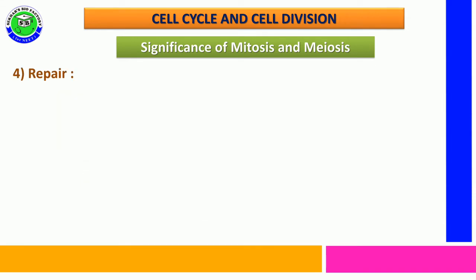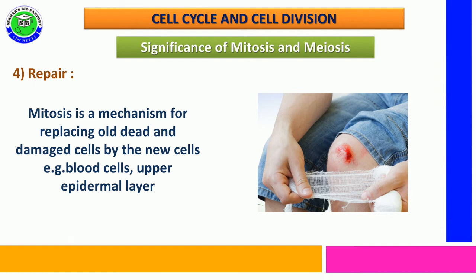It helps in cell repair, because mitosis is a mechanism for replacing either old cells or damaged cells, and in the damaged area new cell formation takes place to cure injury. For example, in the human body, blood cells and upper epidermal layer cells are frequently replaced with the help of mitosis division only.